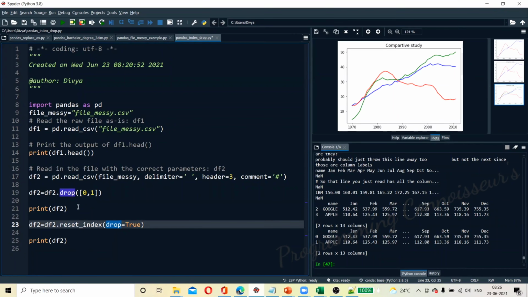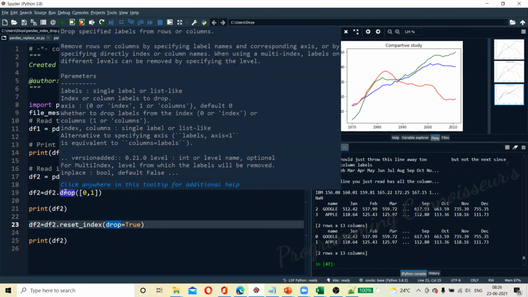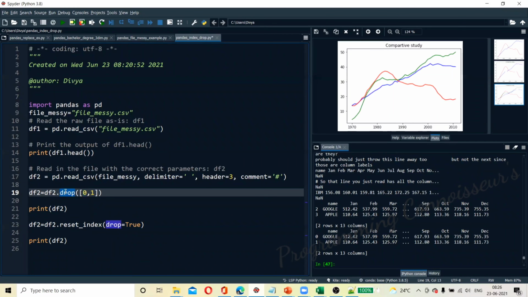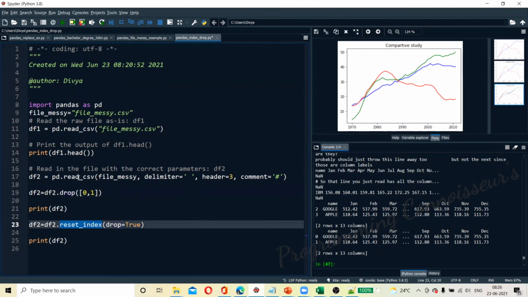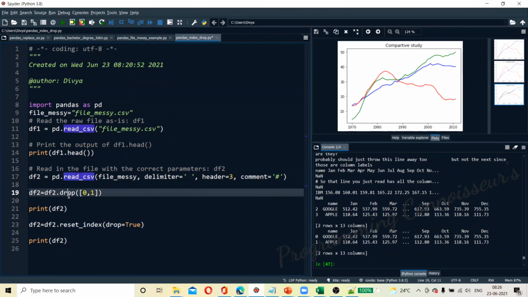We saw two methods for dropping the index: drop and reset index. From pandas we read directly with read CSV, to CSV, to Excel, and now reset index and drop also. So we have seen a total of 5 methods today, which will be very useful to us.